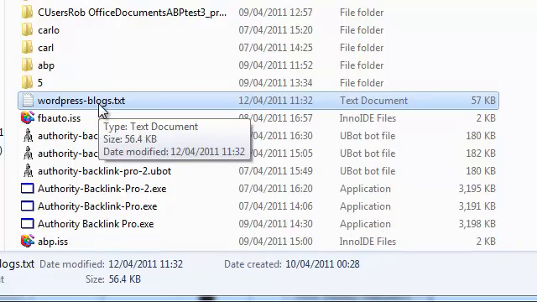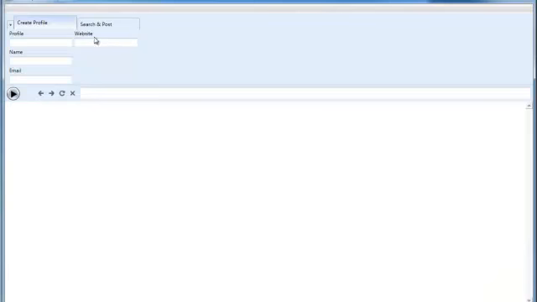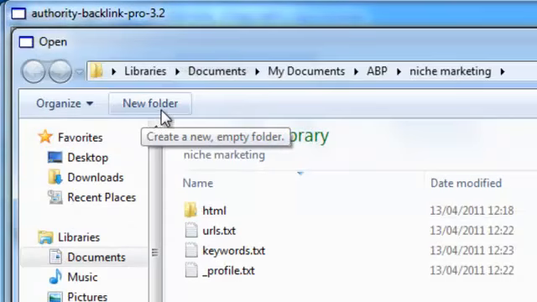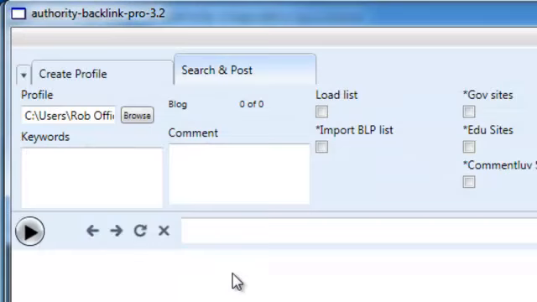Now all you need to do is to open up Authority Backlink Pro, which I shall do now. The first thing you do here is to go to Search and Post and load in a profile. Now I've got my niche marketing profile there, so I'll load that one in.